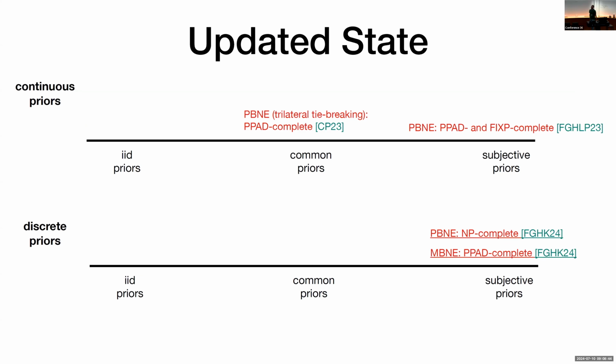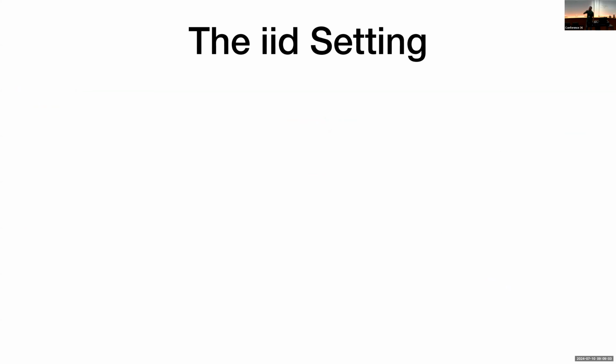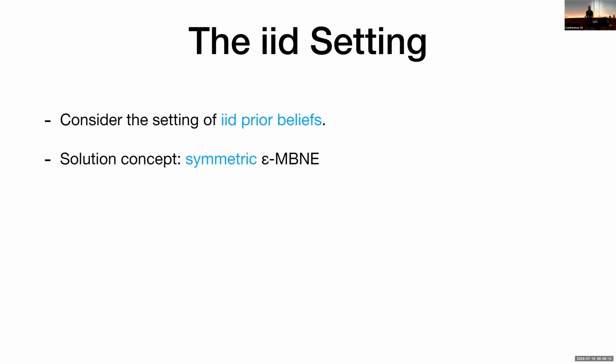And this is the updated state of the world now. We have provided the first hardness result in the discrete prior setting. But again, the question remains what's the complexity of the common prior? So it makes sense, as I said earlier, to approach this from the more specific case and try to prove some positive results there. And that's exactly what we do next. We consider the IID setting, where the beliefs about other bidders all come from a common distribution F. And now the appropriate solution concept is a symmetric mixed equilibrium, which means that all players play the same strategy.